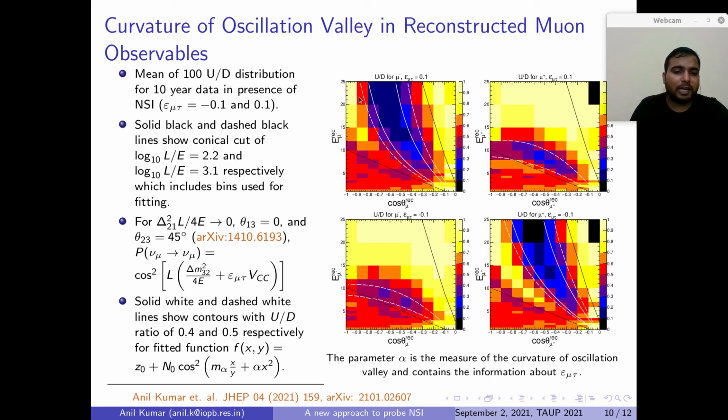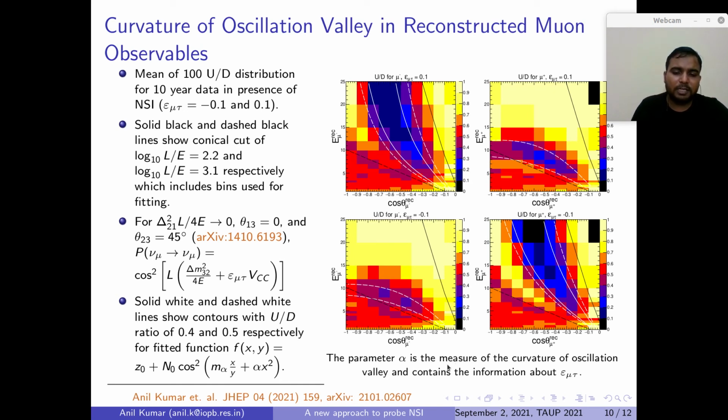This solid white line represents a value of about 0.5 and the dashed one 0.4. These contours represent the curvature of the oscillation valley, and we can see that the fitted function is nicely able to track it. For example, for plus epsilon mu tau it is bending in the upward direction, and for minus 0.1 it is bending in the downward direction. If you look at mu plus, the trend is opposite.